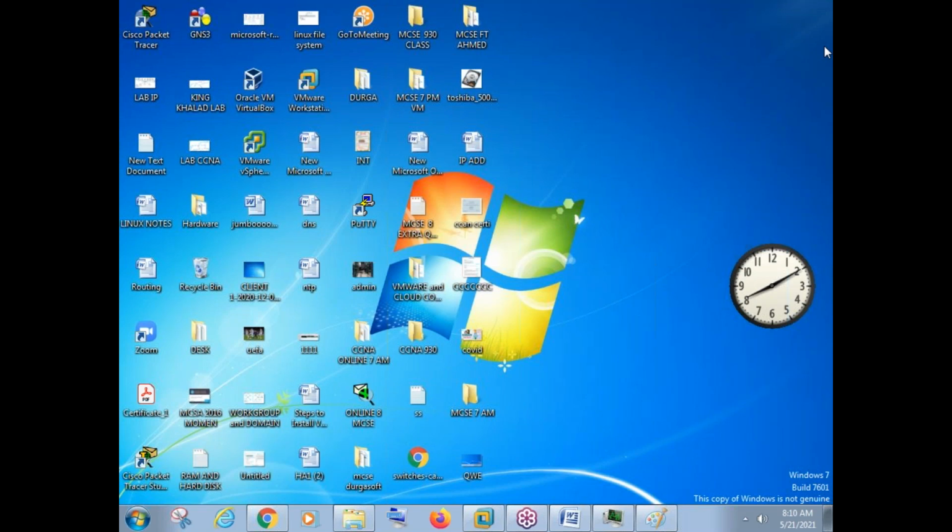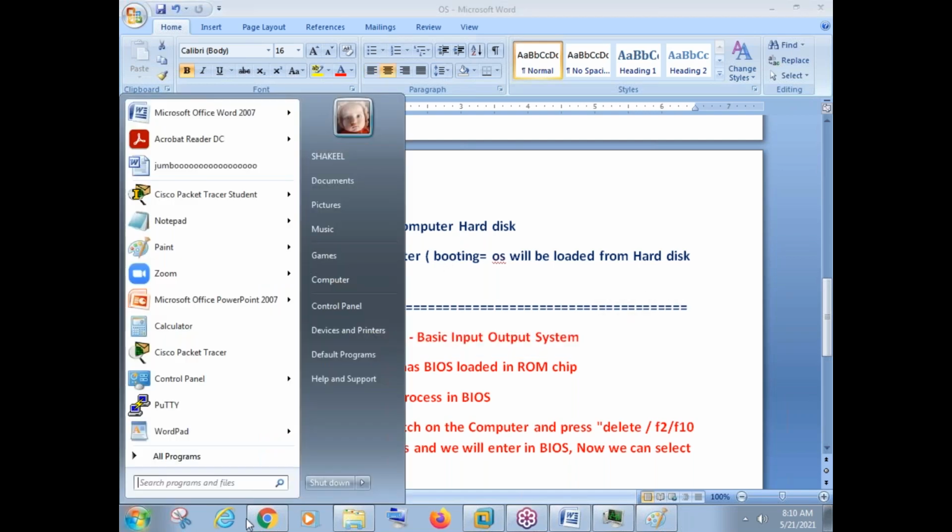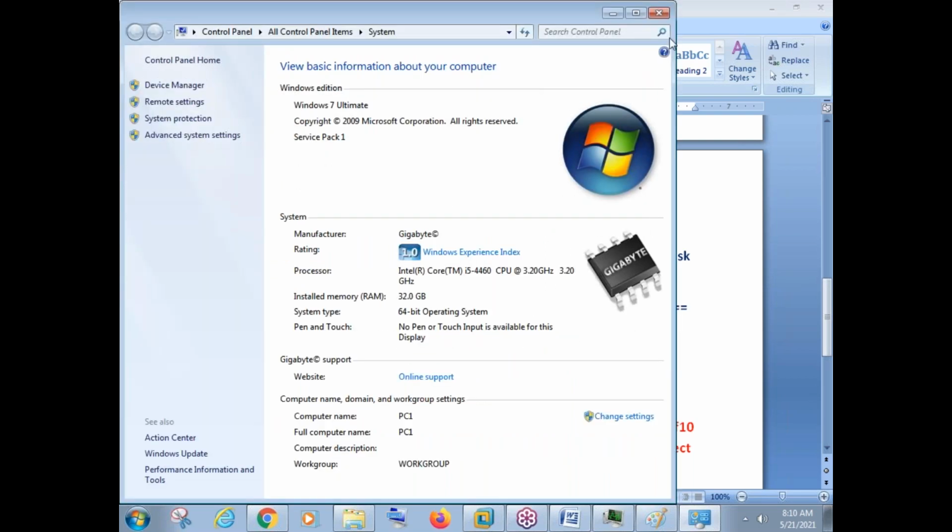Yes, sir, My Computer. Exactly. Actually, we can check everything from BIOS also. Normally, if you want to check everything perfectly, it is better to check from BIOS. We can check the complete hardware configuration from BIOS, but from here also we can right click on Computer, Properties. Here it will show you, right?